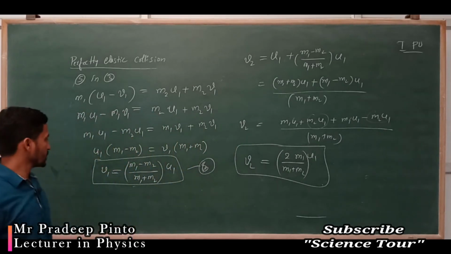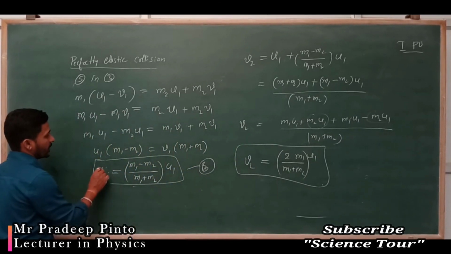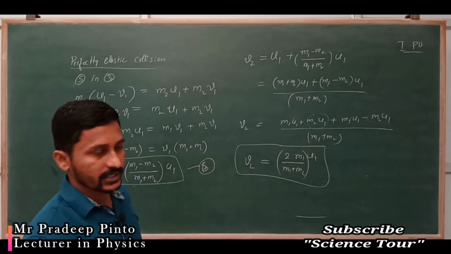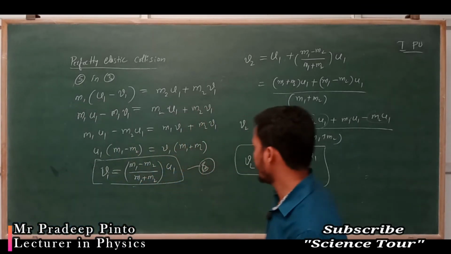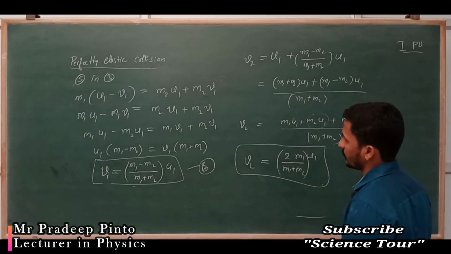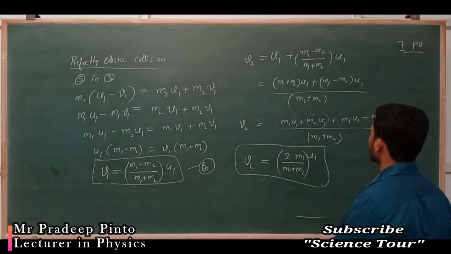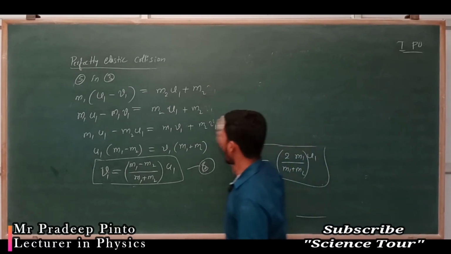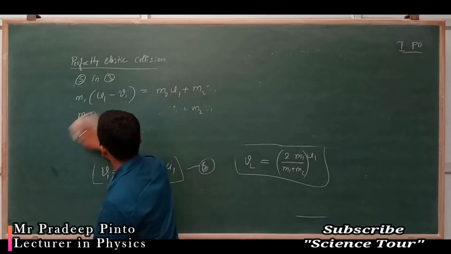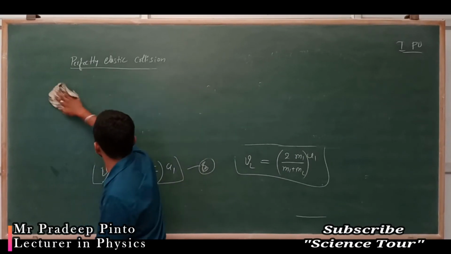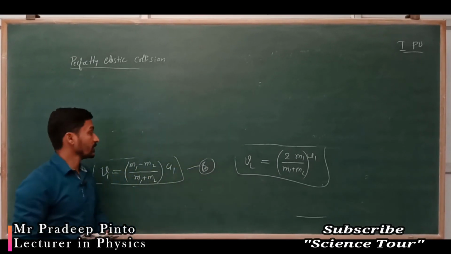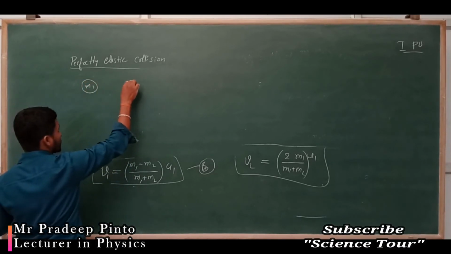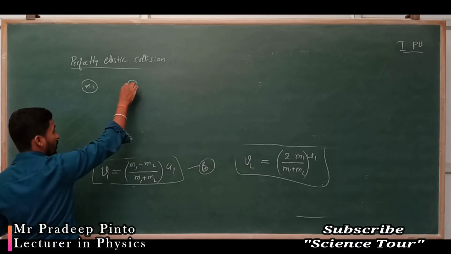This is the expression for the final velocity of the first object and the final velocity of the second object in the case of a perfectly elastic collision. Now what actually happens in a perfectly elastic collision? One object m1 is here, another object m2 is there whose velocity is 0.